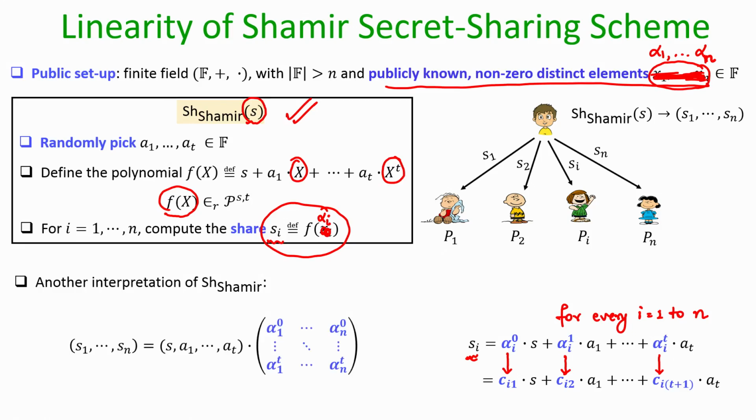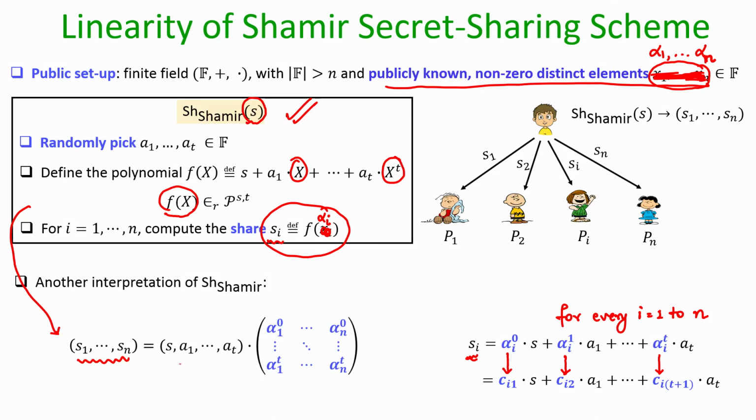More specifically, if I consider the vector of Shamir shares which are computed here as per the Shamir secret sharing, then I can rewrite the share vector S1 to Sn as the following.